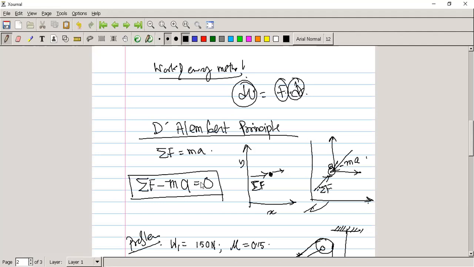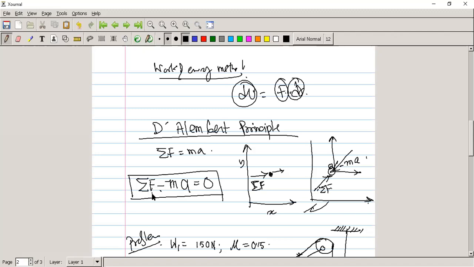Let me give an example. You are sitting on a train, so all the forces acting in the direction of motion, their combined effect restores the equilibrium. It means there is no unbalanced force acting on the body if we use this equation.